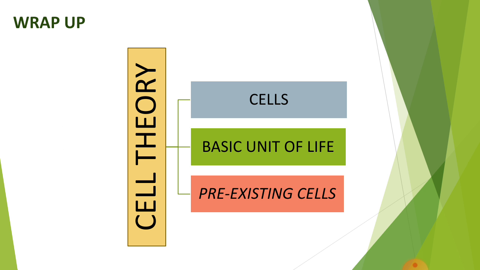Let's wrap up today's lesson. We know that the first two postulates of cell theory were proposed by the botanist and the zoologist, Schleiden and Theodor Schwann. Then the third point was proposed by Rudolf Virchow. These three points are that all organisms have a basic unit called the cell, the cells are the smallest living things which are the basis of life, and cells only arise from pre-existing cells.